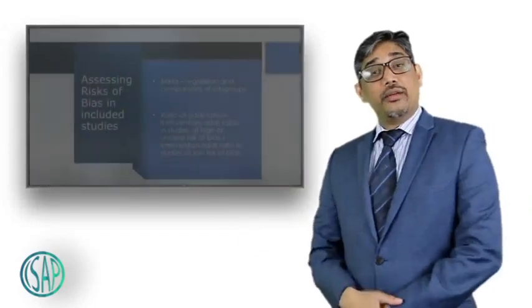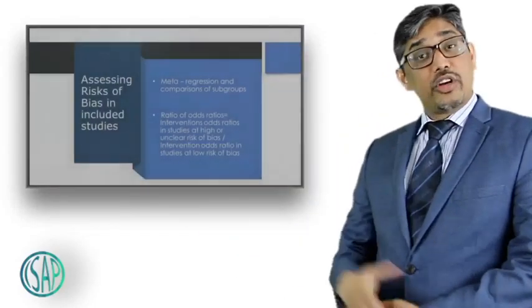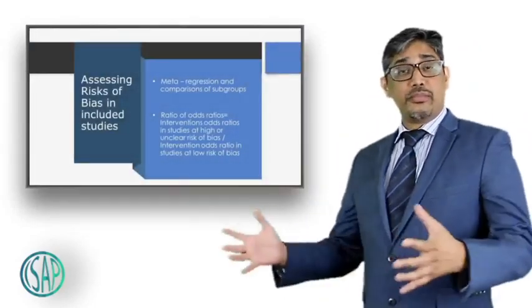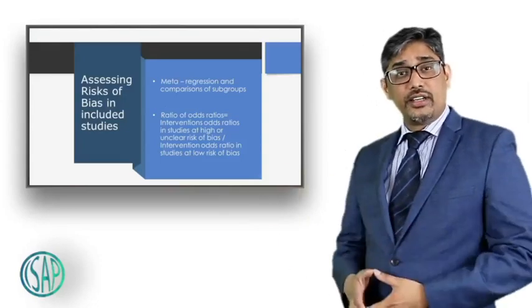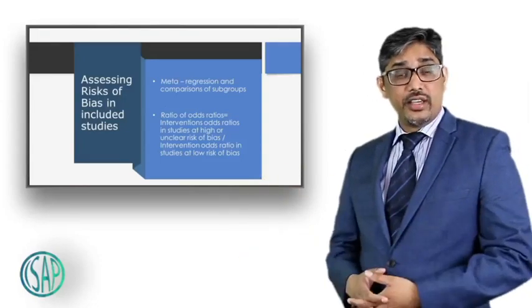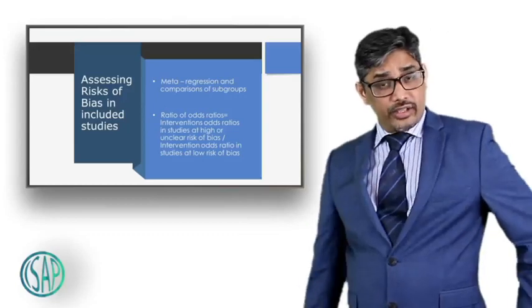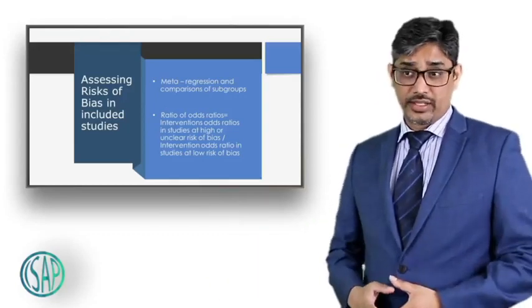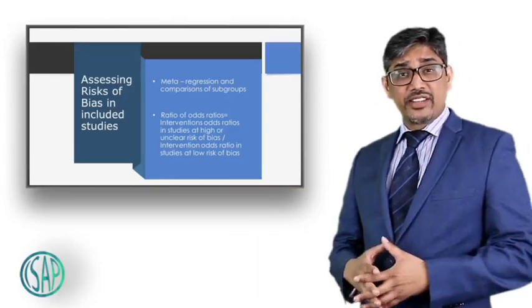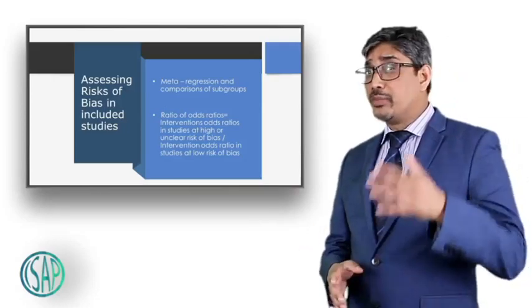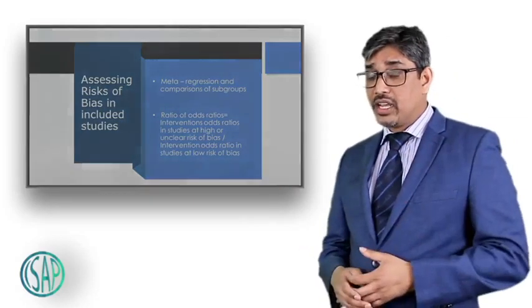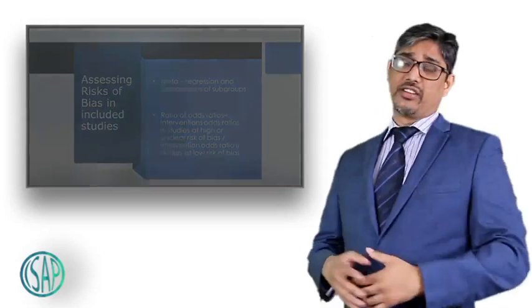As we have seen, my student Charlie has demonstrated nicely how he summarized studies into low risk, intermediate risk and high risk studies. But there is another layer to it. We can actually quantify the bias. So while assessing risk of bias in included studies, we can do meta-regression and subgroup analysis and then quantify the risk of bias. So Mr. Uppara, what is this meta-regression and how does it actually account for the risk of bias?